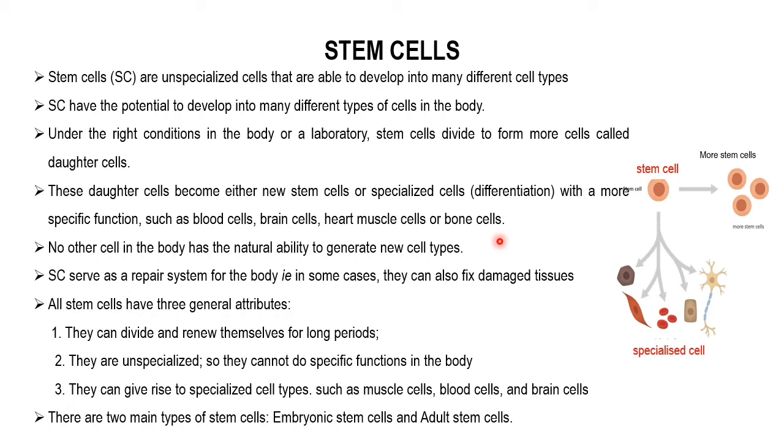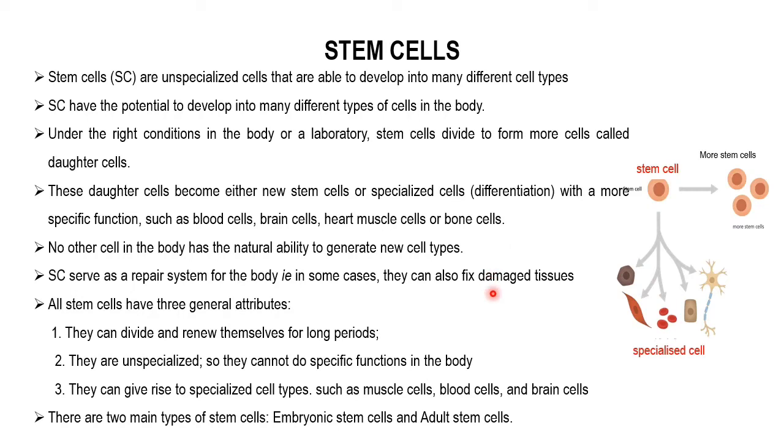If any damage is there, stem cells will repair the damaged tissue, and in some cases they can also fix damaged tissue.